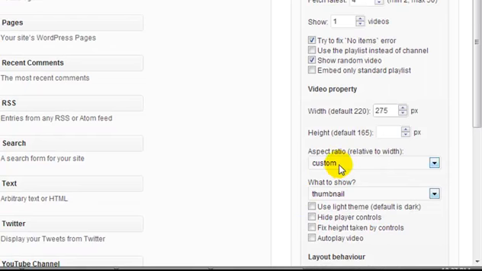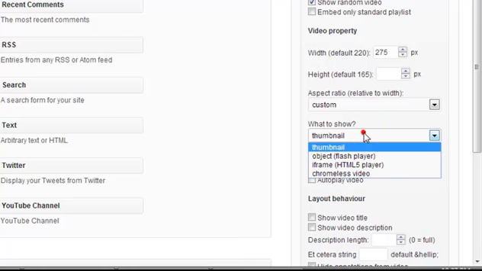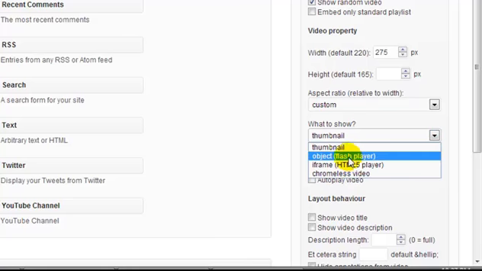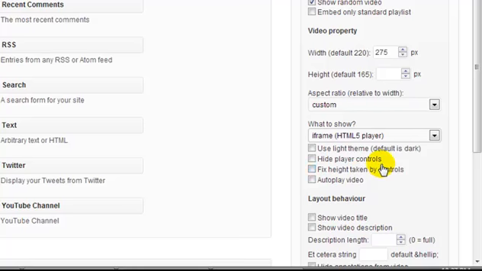It should fix itself. The aspect ratio, custom, yeah, we'll just leave it on custom. And what do we want it to display? The thumbnail, or object flash player, or iframe HTML5 player. You can play around with these and see which one you prefer. I am just going to use the iframe HTML5 player.